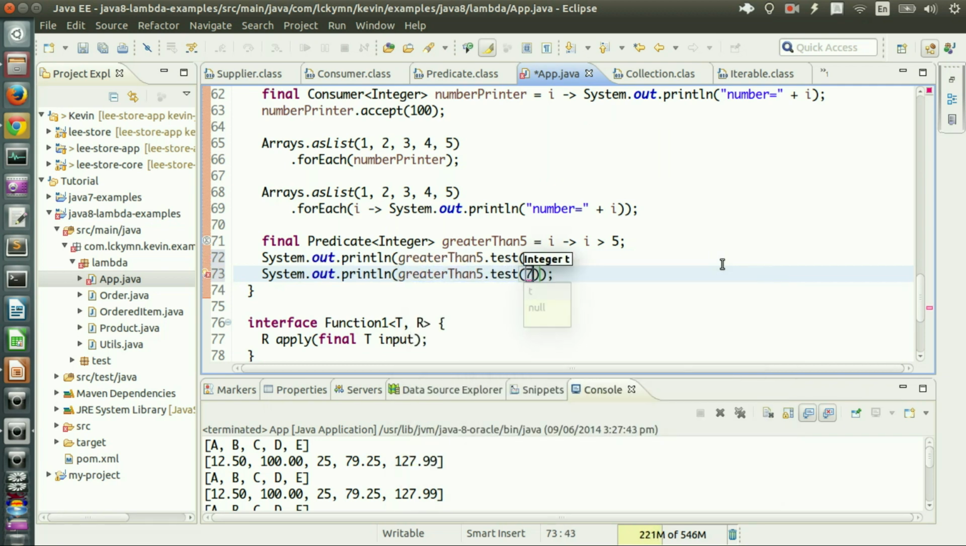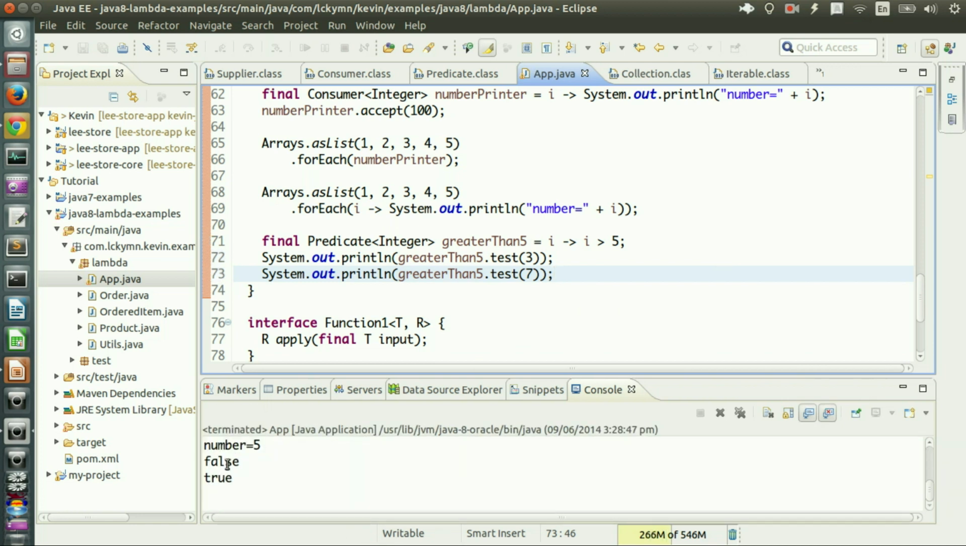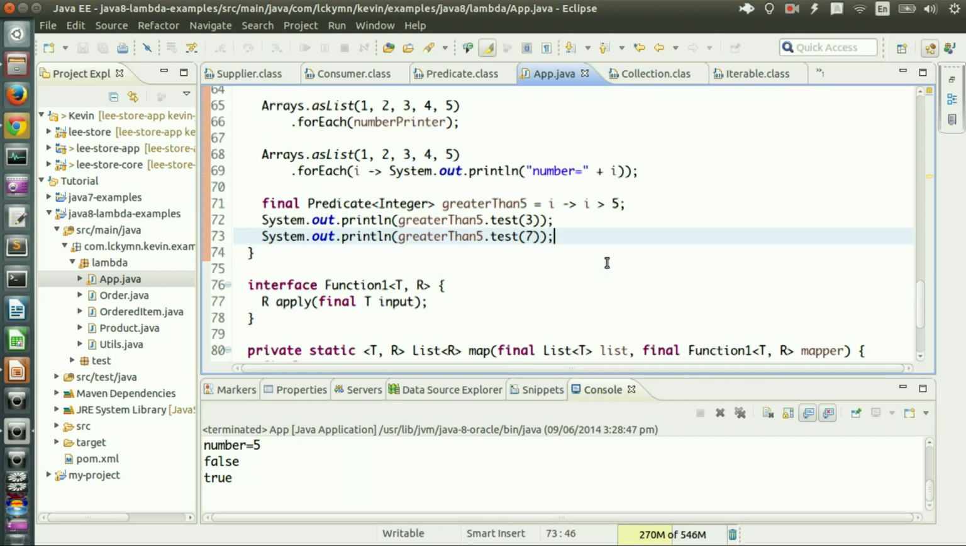And now test with 7. 7 is greater than 5, so I should get true. So the result should be false then true. Run it. Yeah, I got false and true. Okay, it's working. Simple.